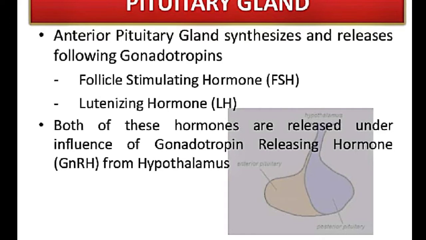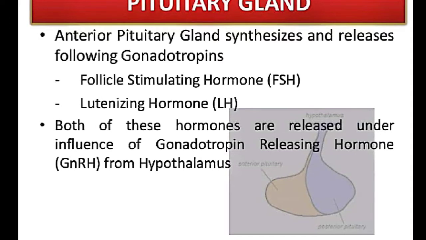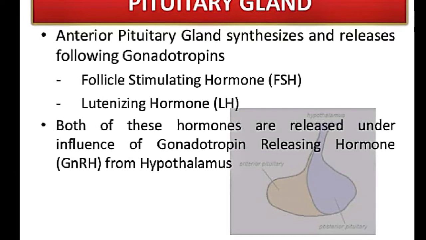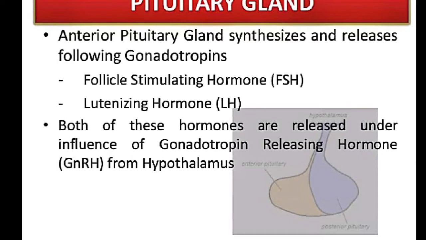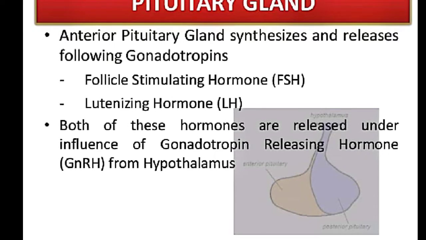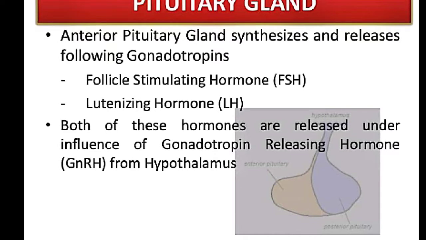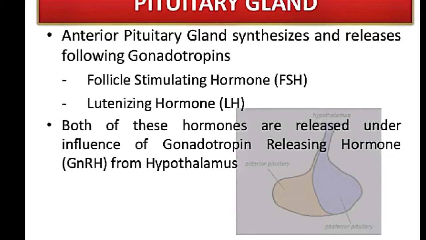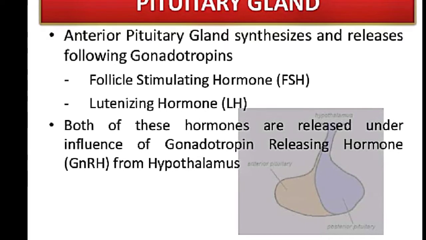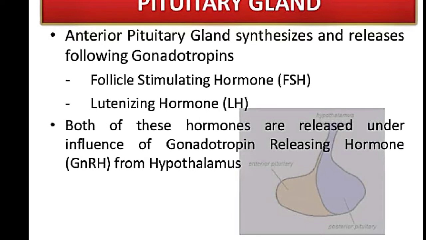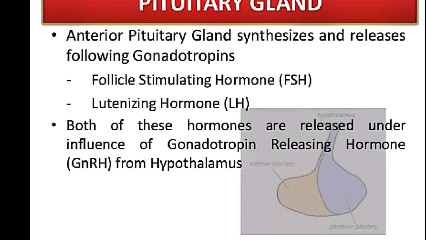Both are released under the influence of gonadotrophin releasing hormone from the hypothalamus, which stimulates the pituitary gland to secrete the gonadotrophins.